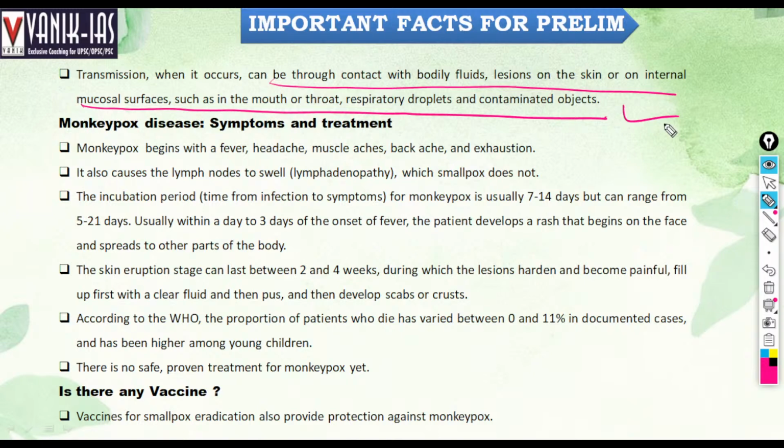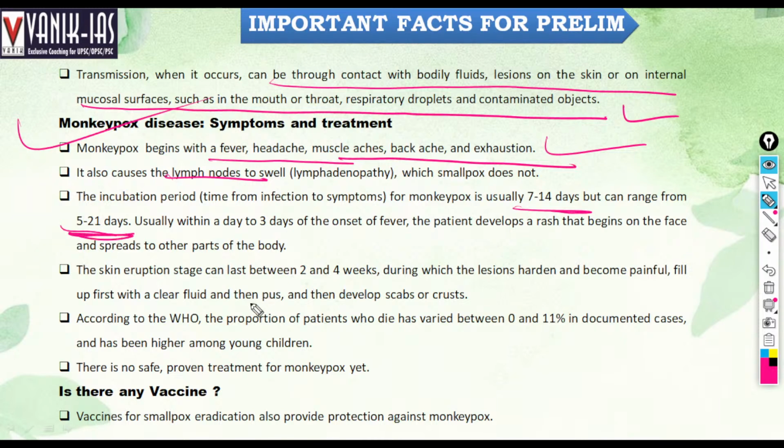Monkeypox disease symptoms. What are the symptoms? Similar to smallpox: severe headache, fever, muscle aches, backache, exhaustion, right? All these are the symptoms of monkeypox disease. It also causes lymph nodes to swell, which smallpox does not. The incubation period of monkeypox is usually 7 to 14 days, but it can range from 5 to 21 days.